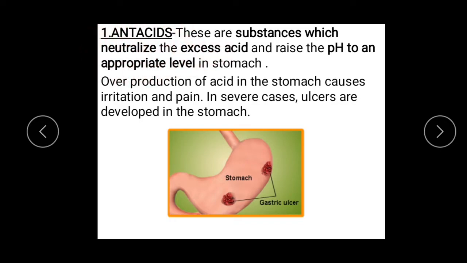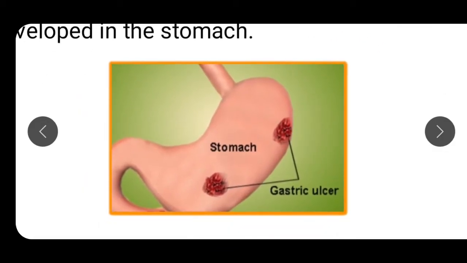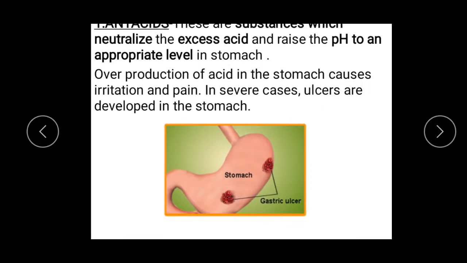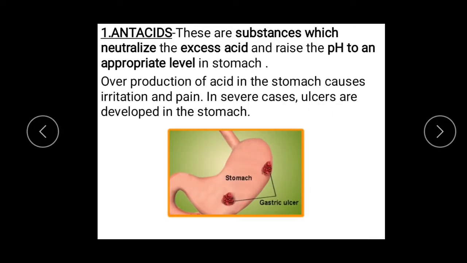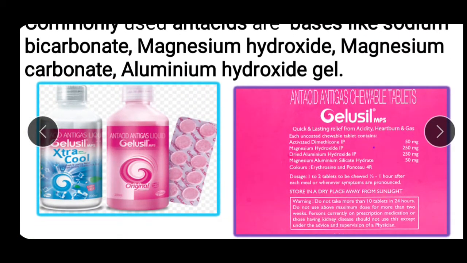Now, whenever there is overproduction of acid in our stomach, it causes irritation and pain. And in severe cases, it will cause ulcers in stomach. So you can see here the stomach ulcer, and the cure is we can get relief from acidity by taking antacids. Now, the commonly used antacids are sodium hydrogen carbonate or a mixture of metal hydroxides such as aluminum hydroxide and magnesium hydroxide. And you can see here Gelusil is one of the common antacids used.